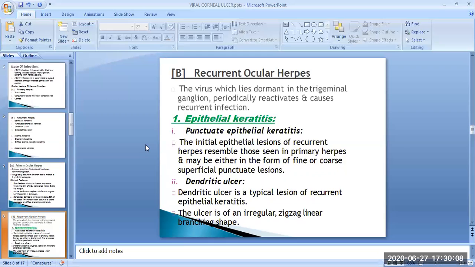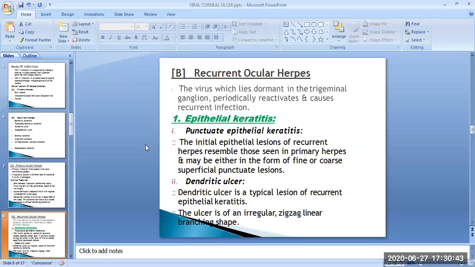Then here is the epithelial keratitis. First is the punctate epithelial keratitis. The initial epithelial lesions of recurrent herpes resemble those seen in primary herpes and may be either in the form of fine or coarse superficial punctate lesions.